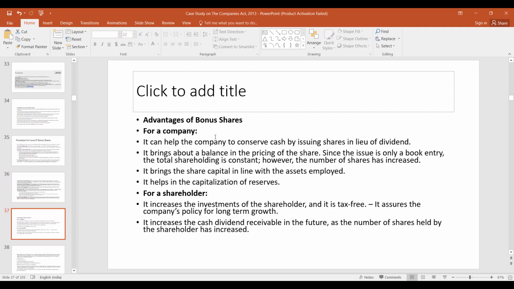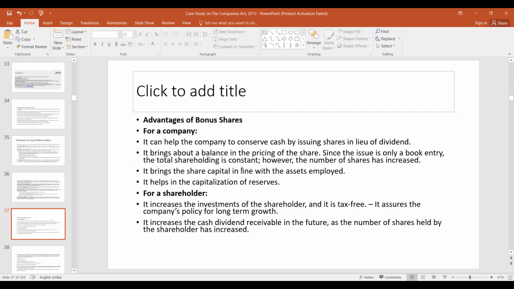What are the advantages? It can help the company to conserve cash by issuing shares in lieu of dividends. So instead of cash, you are issuing shares. It brings about a balance in the pricing of the shares. Since the issue is only a book entry, the total shareholding is constant. However, the number of shares has increased. And it brings the share capital in line with the assets employed, and it helps in capitalization of the reserves.